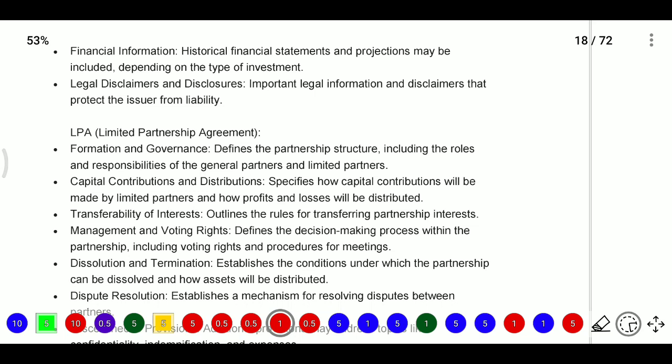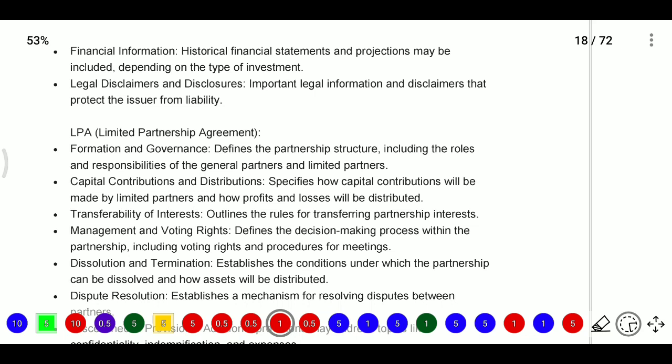What is the capital contribution and how is it distributed: it specifies how capital contributions will be made by the limited partner and how profits and losses will be distributed. And transferability of interest outlines the rules for transferring partnership interest. If any partner wants to transfer their partnership interest, they may transfer. How they transfer, whether there is any fee or any terms and conditions, they will discuss there.